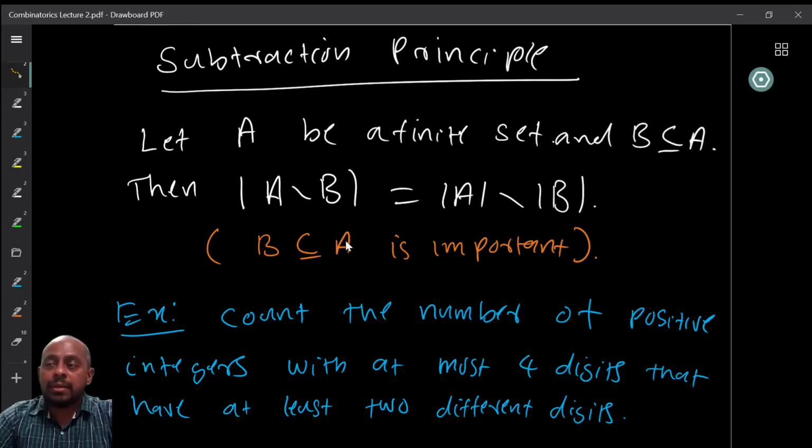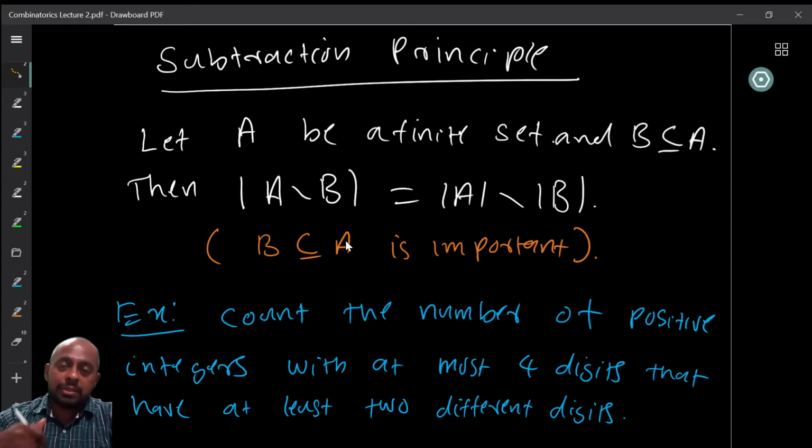Now one can directly count this. I recommend that you spend some time finding out how to directly count this, rather than using the subtraction principle, and then see why it is going to be better to use the subtraction principle here.